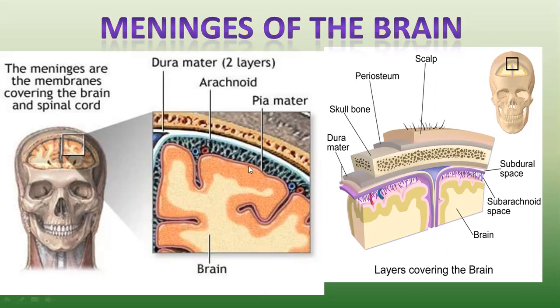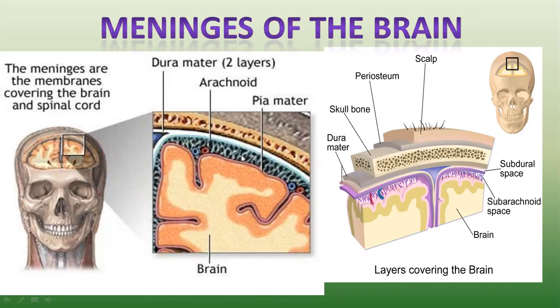So pia mater is separated from the arachnoid membrane by a space called subarachnoid space. Subarachnoid, sub means below. So below the arachnoid membrane there is a space between arachnoid mater and pia mater, and that is called subarachnoid space.